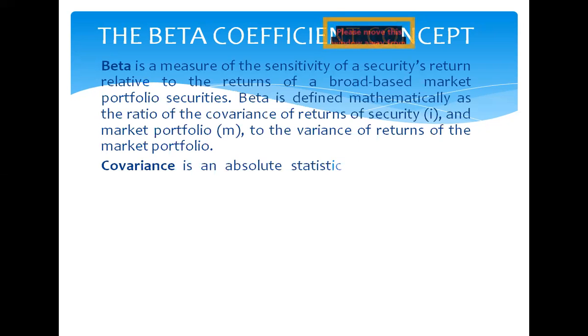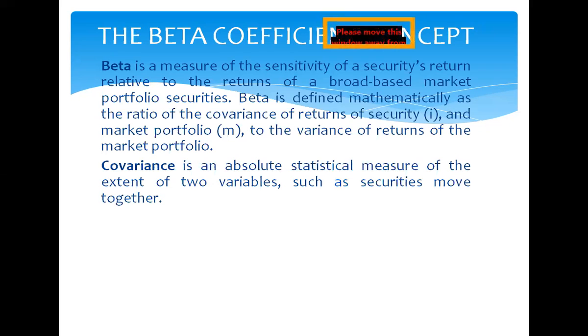Okay, now what is beta? Beta is a measure of the sensitivity of a security's return relative to the returns of a broad-based market portfolio of securities.